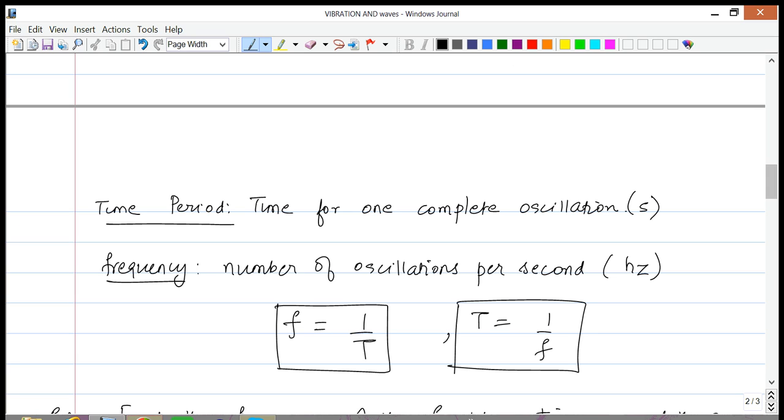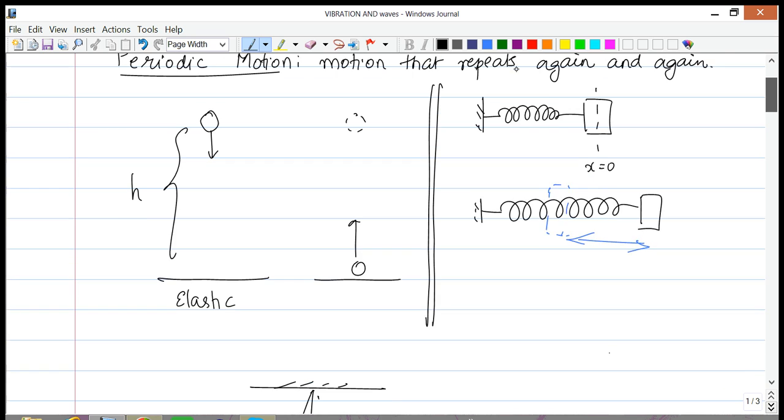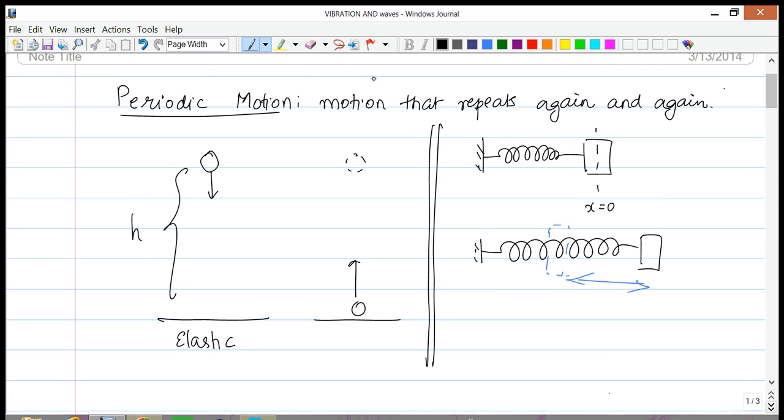Now, in the context of a mass going around a circle, the time period is the time it takes the object to complete one revolution. In the case of the mass spring system, the time period would be for the object to start at one end, go to the other end, and then come back to its original position.